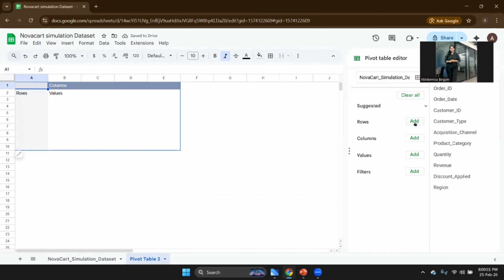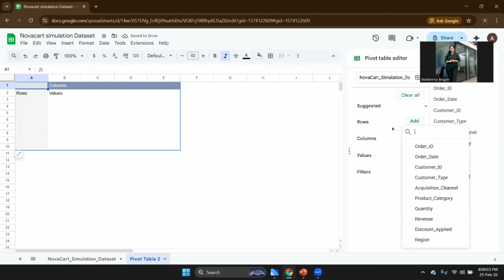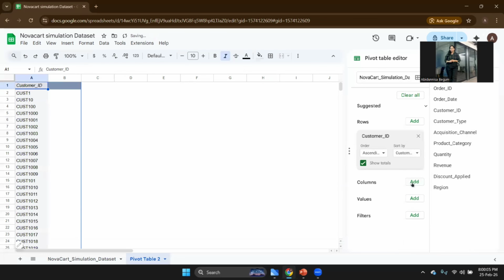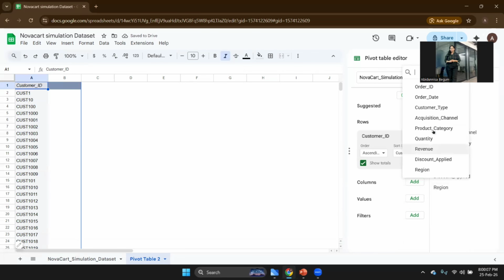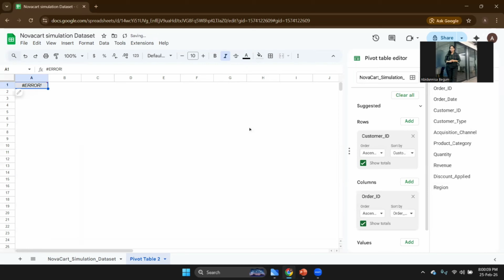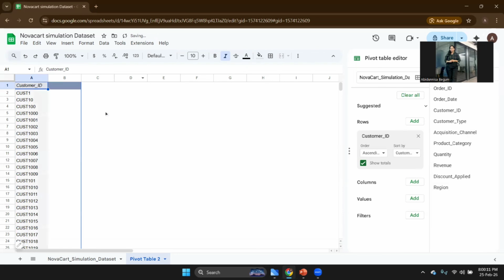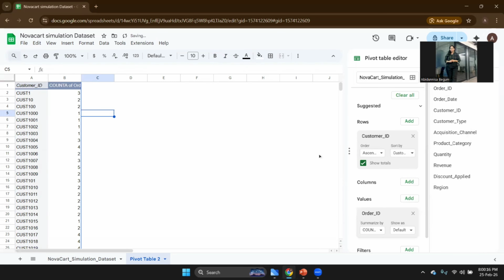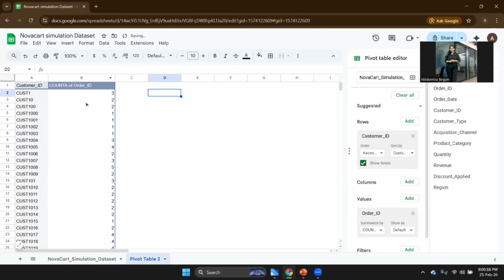So in the rows, I'll take customer ID. And in the values, sorry, order ID. Okay. Now what do I have here? Each customer and their repeated IDs.